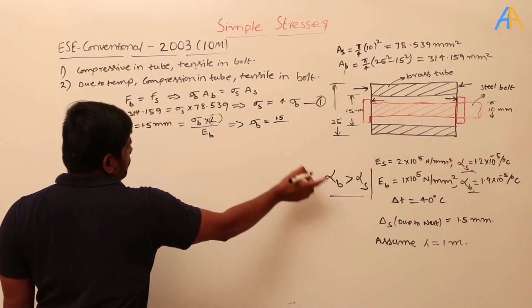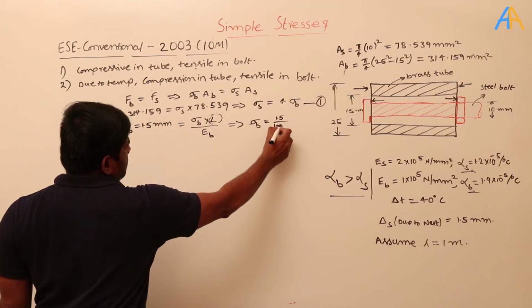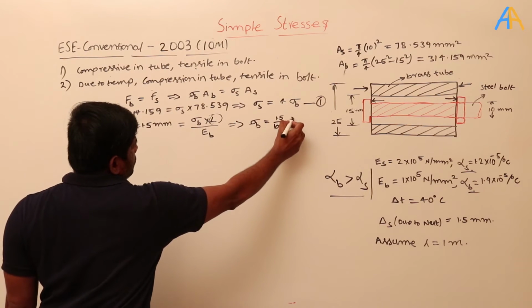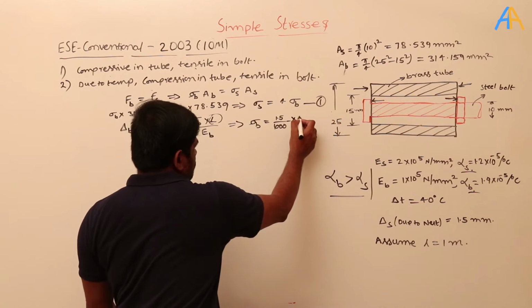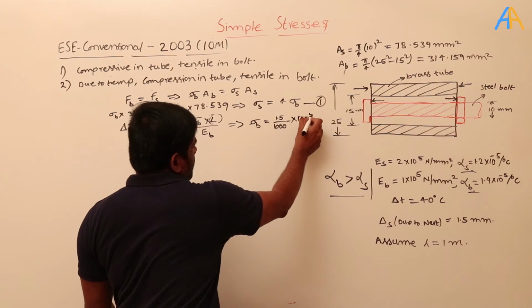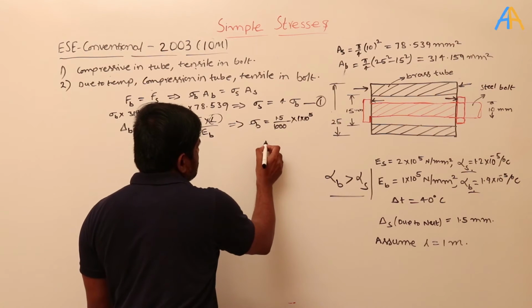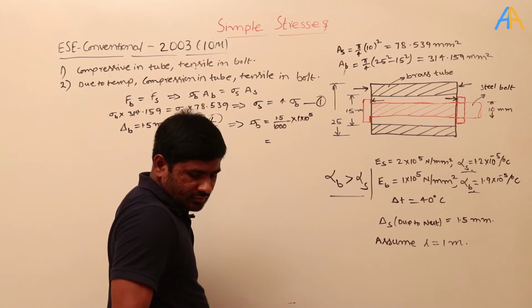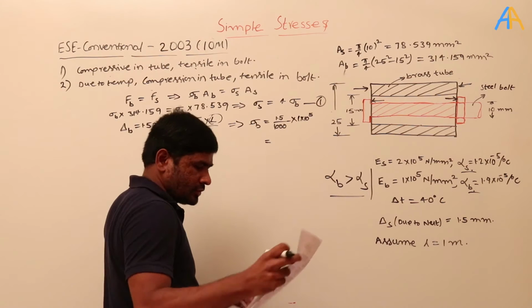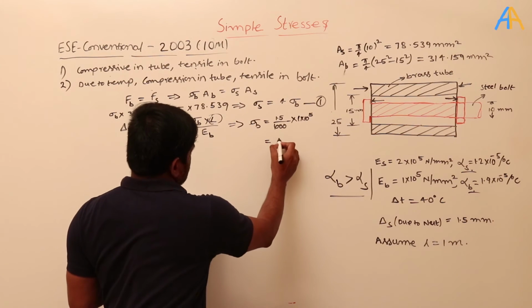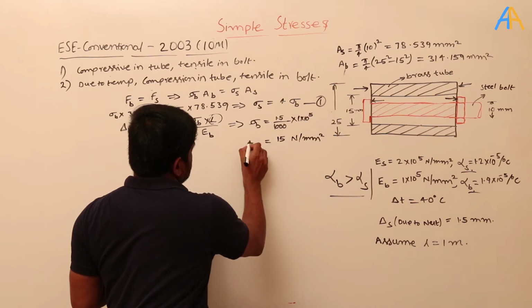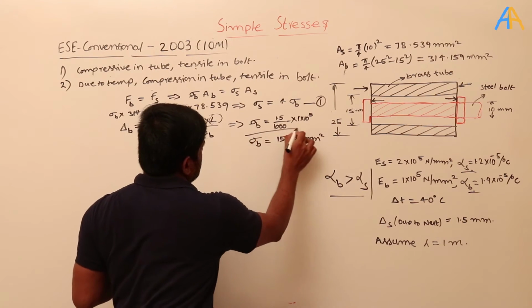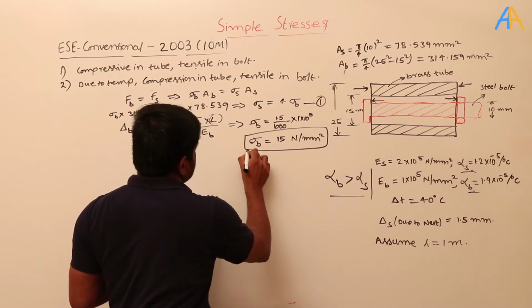1.5 divided by 1 meter is equivalent to 1000 mm. Okay, into EB. EB is 1 into 10 power 5 Newton per mm. I will keep it in Newton per mm itself. So what is its value, sigma B? Here sigma B you will get 15 Newton per mm square. Okay, this is the sigma B value.